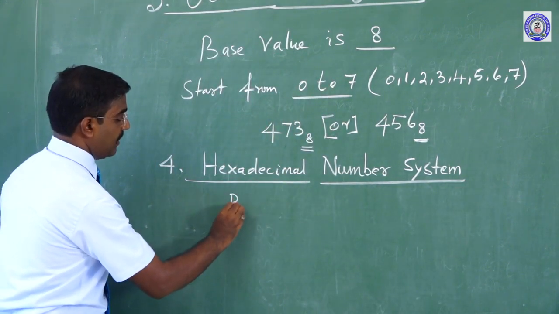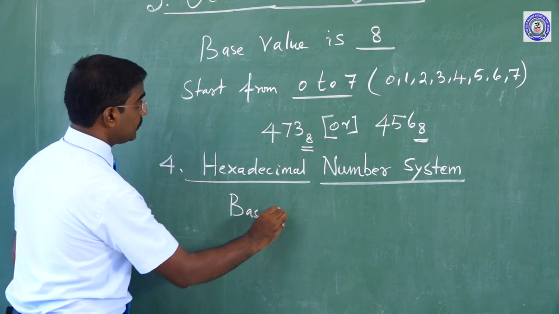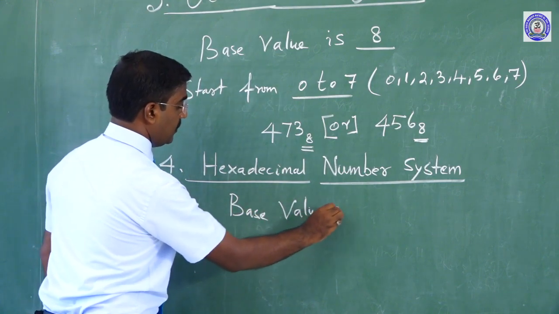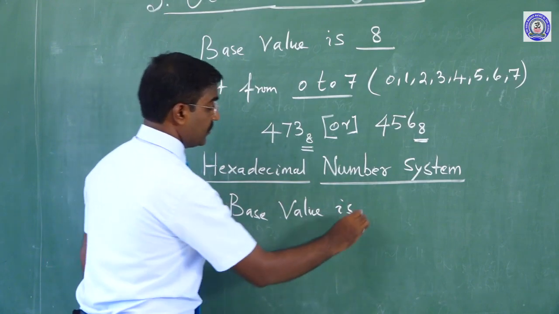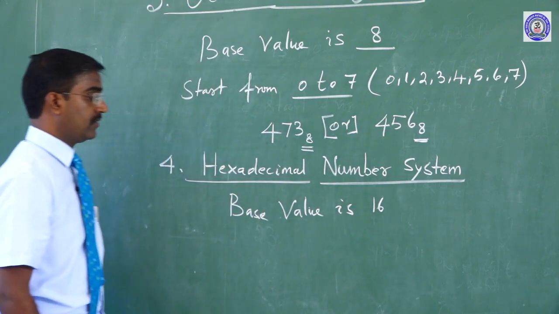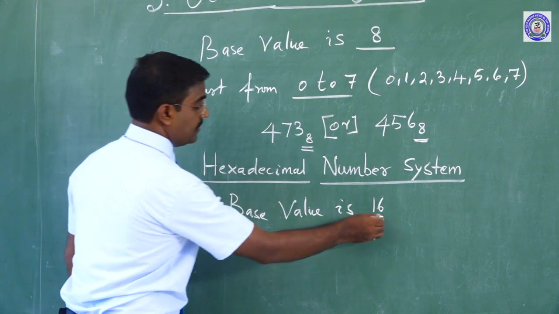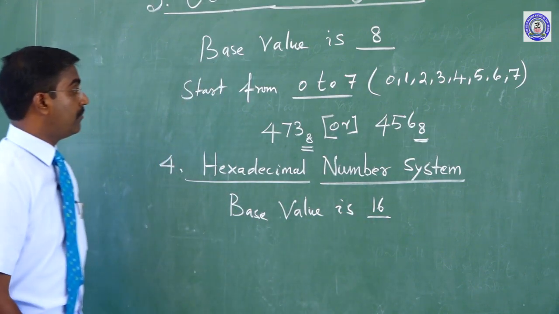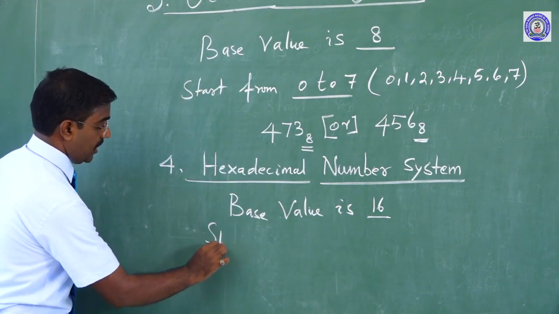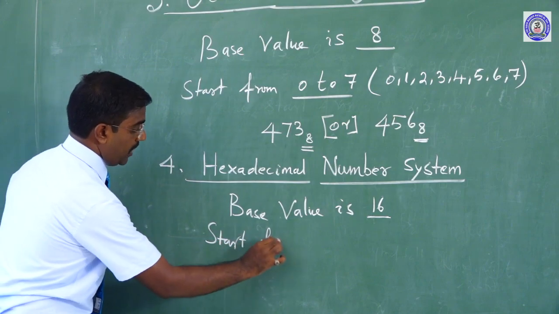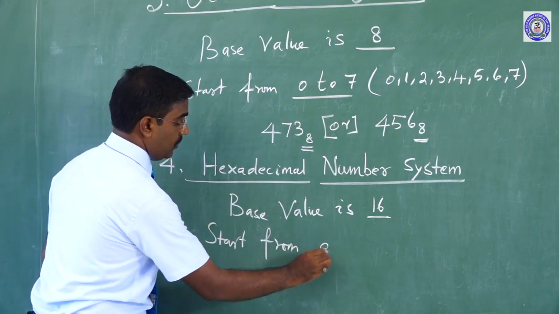So the base value is 16. Here the base value is 16, but in this number system the digits start from 0 to